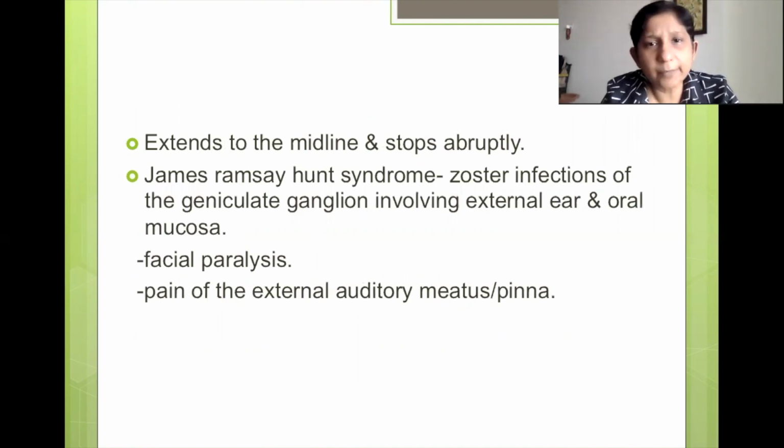Now, there's something called the James Ramsay Hunt syndrome, which is associated with the zoster infection, where the geniculate ganglion is involved. So when that geniculate ganglion is involved, you have the external ear and the oral mucosa being affected. Also with a Bell's palsy, a facial paralysis, and pain of the external auditory meatus or the pinna. So the patient will have severe pain in the external auditory meatus, a facial paralysis, and one side of the face will be affected with the geniculate ganglion getting involved. So that is called the James Ramsay Hunt syndrome.